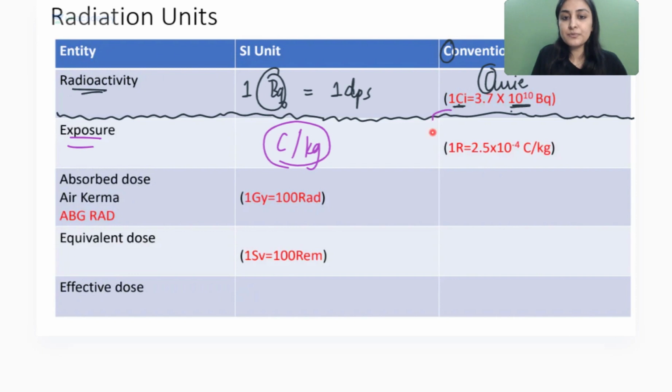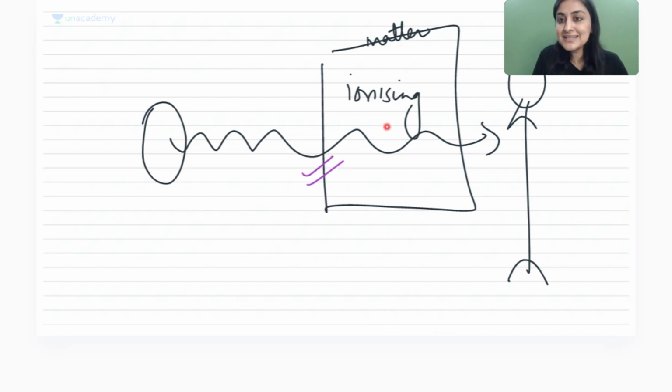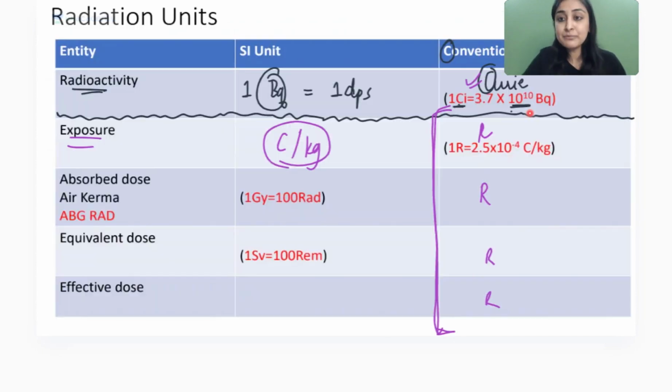What about conventional? So from now on, when we are dealing with radiation, can I say all the conventional units should begin with R? Yes. So that is my trick, that all conventional is either Curie or it begins with R. Okay. So now, what is the conventional unit of exposure? Is it the first thing that is happening with radiation? Yeah. So should I bring my father now? So I bring Röntgen, right? So we bring Röntgen here. So 1 Röntgen equals 2.5 into 10 raised to minus 4 coulomb per kg. You can just forget about this, all right? If you can't remember, it's okay. So this is coulomb per kg, Röntgen.